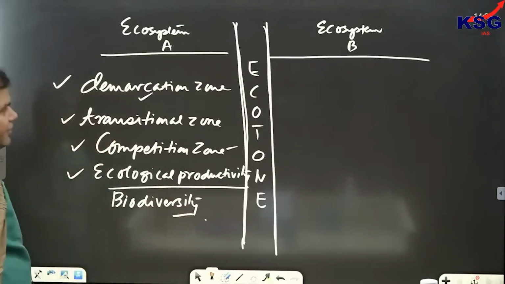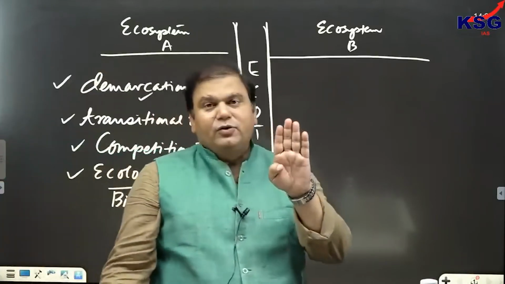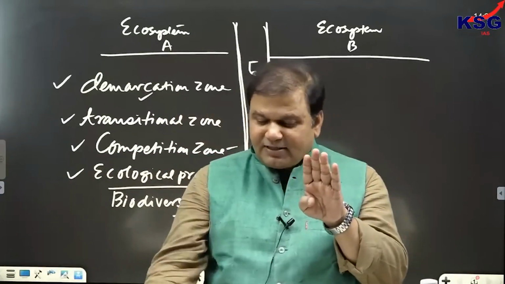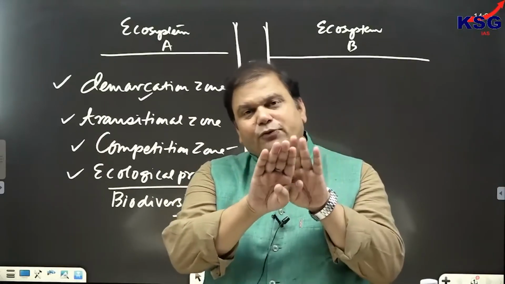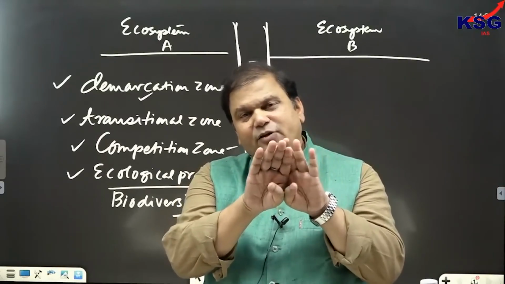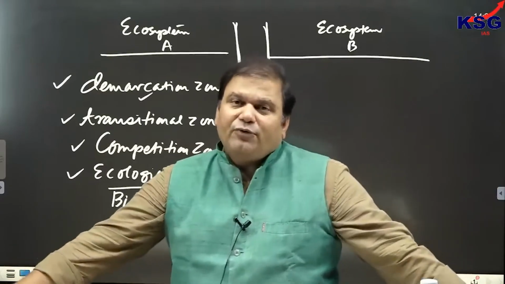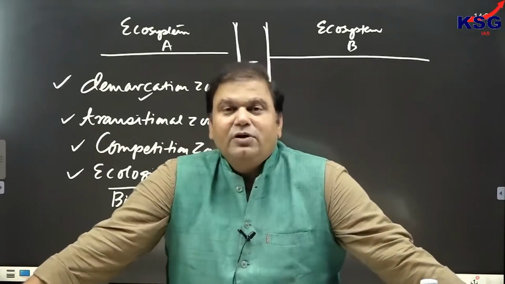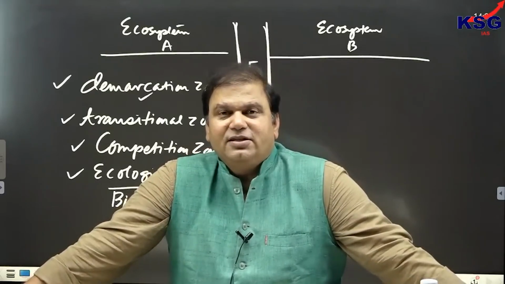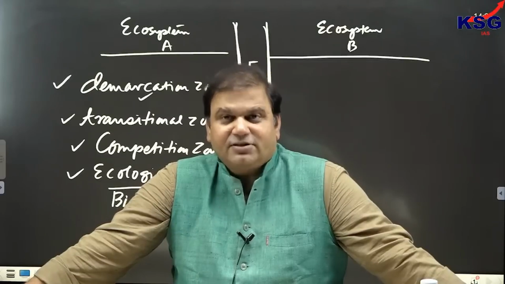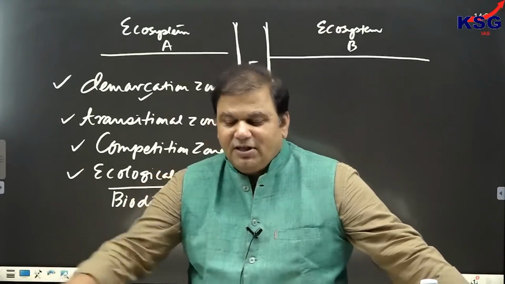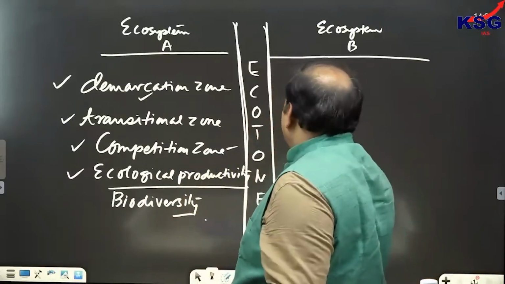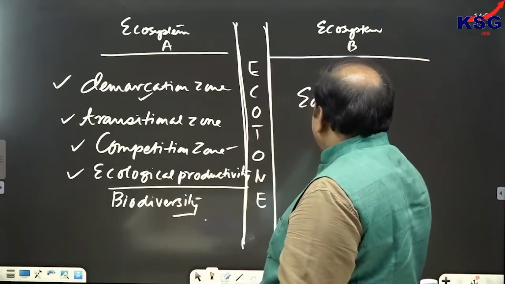But then if we are talking about one ecosystem, this is the one ecosystem and suppose this is the another ecosystem. So, the margin of two ecosystems is overlapping in ecotone. So, when the margin of two ecosystems overlaps in ecotone, what happens? The localized condition in this area is favorable for development of a large number of species. Now, if it is favorable for development of large number of species, then this phenomenon is called as what? This phenomenon is called as edge effect.